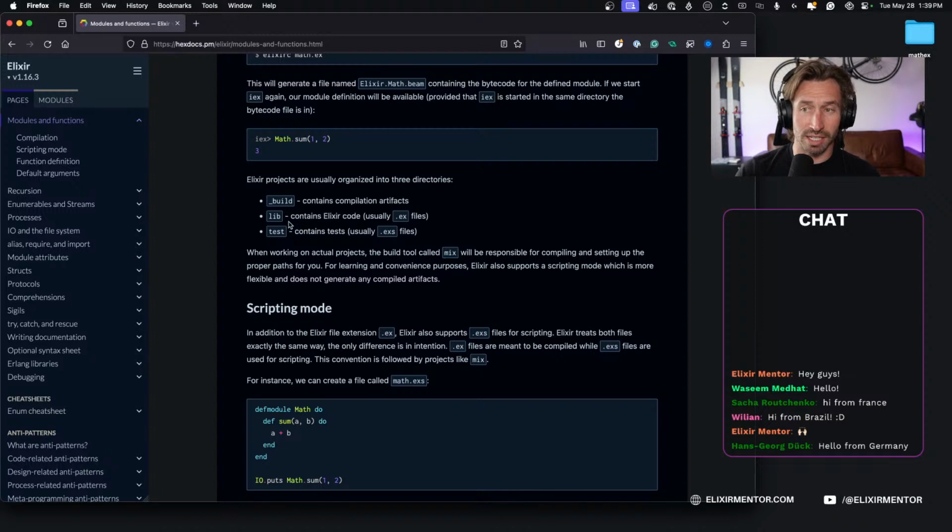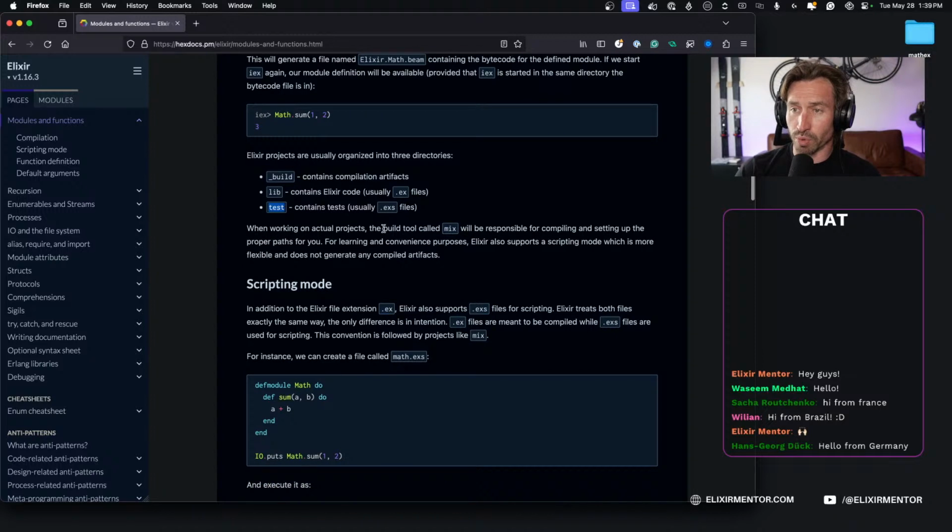And then you'll always see a lib directory, and this contains our Elixir code. So this will contain our .ex files. And when you do mix new, all these will generate, right? And that's how you usually will create an Elixir project. And then you'll also have a directory with test. And you'll notice the pre-written tests that come with a new project usually are .exs files.